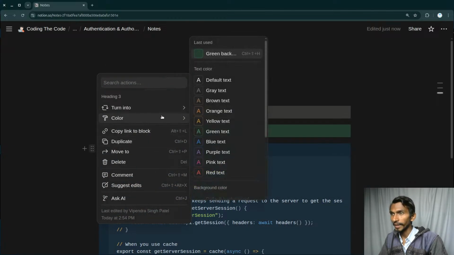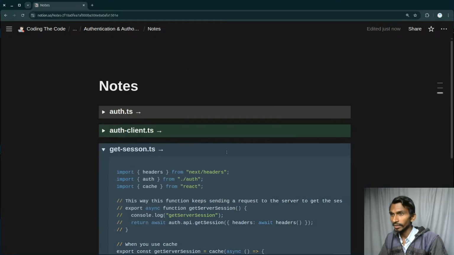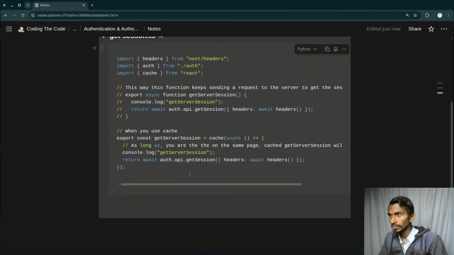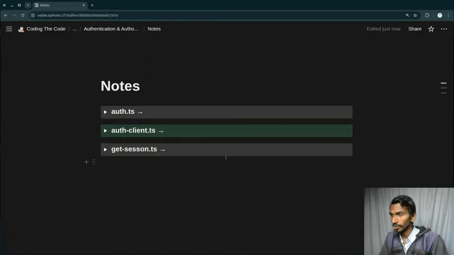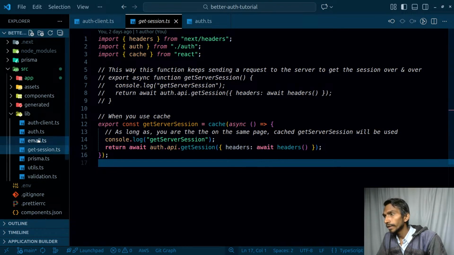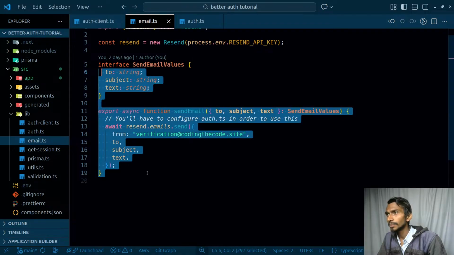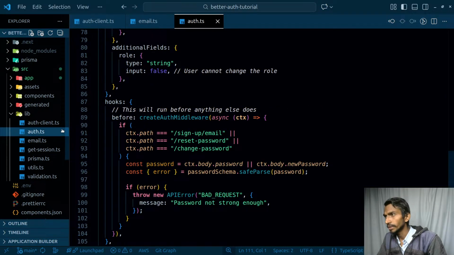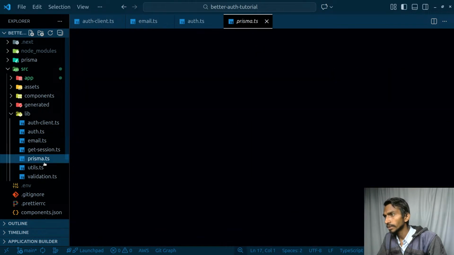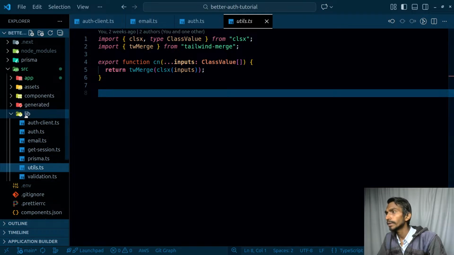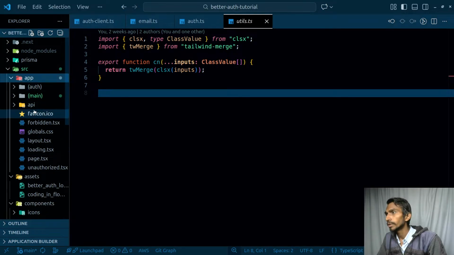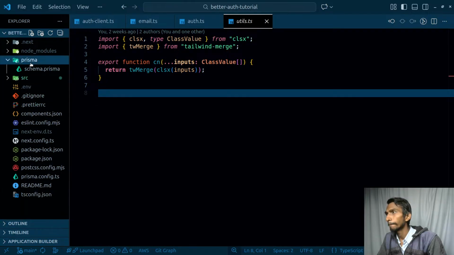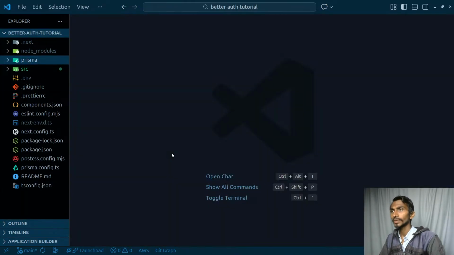Because you never know, you cannot keep everything in your mind all the time. So you need to have some kind of reference so that you can go back and learn quickly and continue from here on. And email.ts, easy peasy, I'm gonna be skipping. Not really worried about them. Get session page, my utilities and all, that's it, fine. And generated, main auth API. This should be it. So as for this particular project, let's close this.